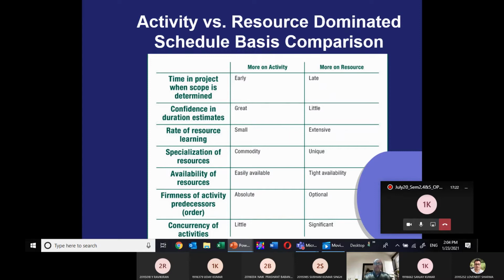As you recall from the previous day's session on scheduling, activities versus resources: for each activity you need a resource. You need material, you need money, you need methods. So activity versus resource dominated schedule basis comparison. Time in the project when a scope is determined, more or activity.